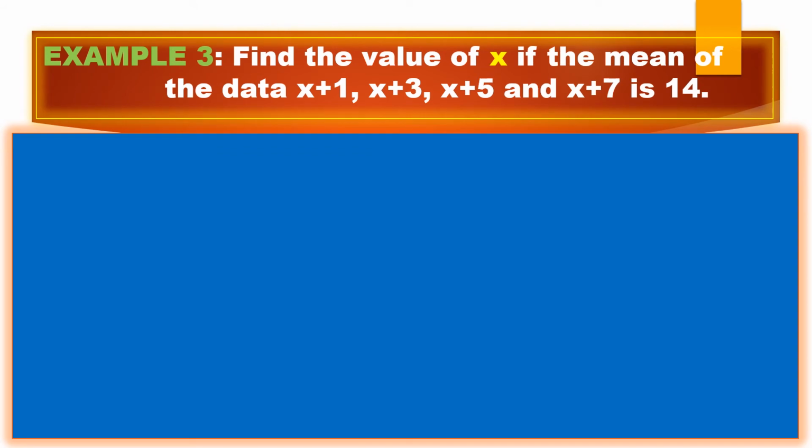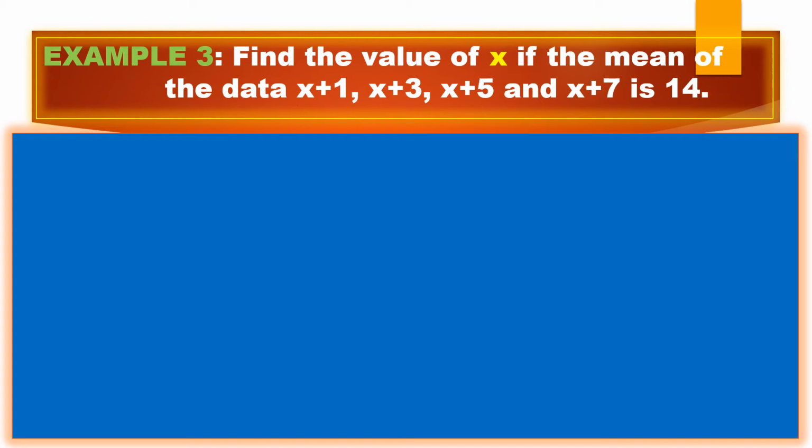Here is your next example. Find the value of x. Here also he asked you to find the x value. If the mean of the data x plus 1, x plus 3, x plus 5, x plus 7 is 14. Same question, he asked you to find x and he gave the mean value. But the only difference is that in the previous question he gave numerical values, but here he mixed in a variable. He gave some expressions. X plus 1 is an expression, right? So he gave algebraic expressions and the mean value and asked you to find x.